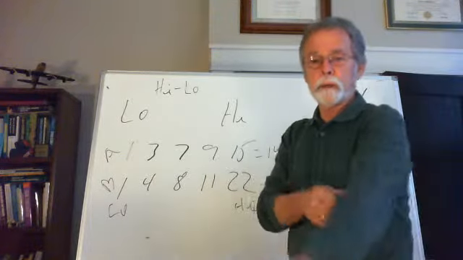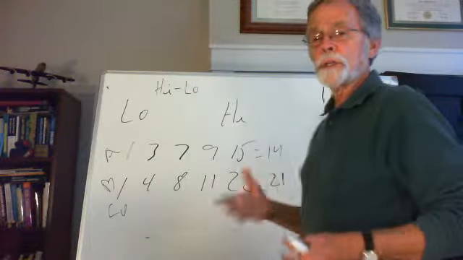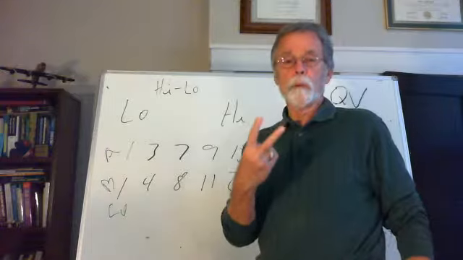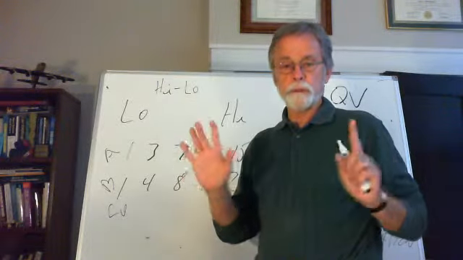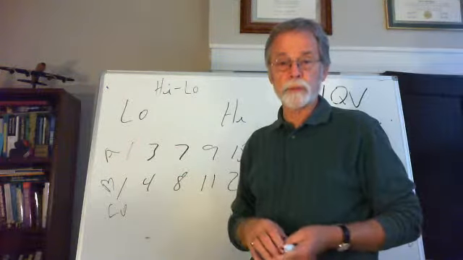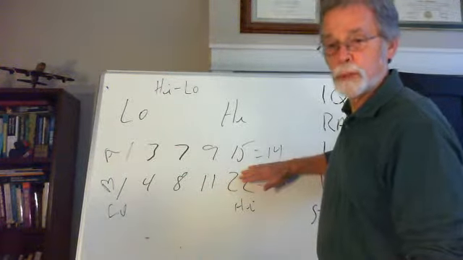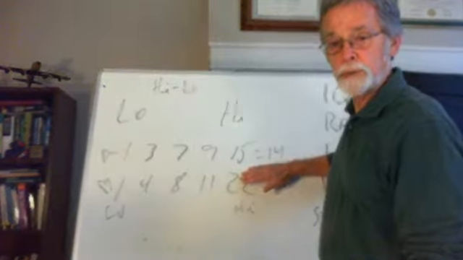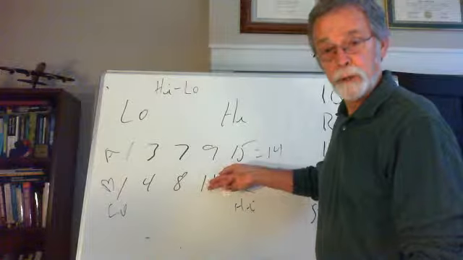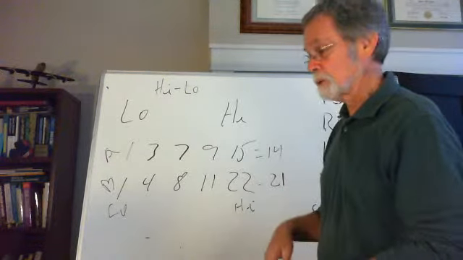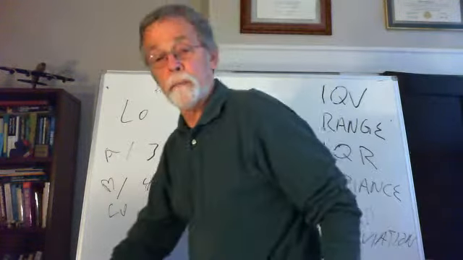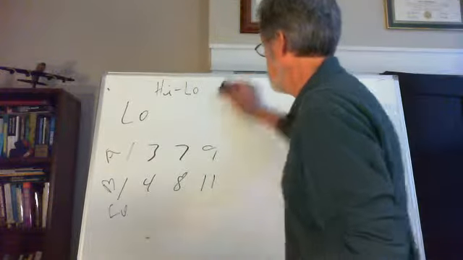The other point to make here, as an aside, is statistics really work when you've got two or more distributions. There are some statistics we'll see where if you just have one distribution, you can really understand some stuff. But things like this, if I just said the range of this was 14, we wouldn't know whether that's large or small relative to something else. So we need to have that something else, like another distribution or more distributions, to make some comparisons. And that's true for a lot of stuff we're talking about in this chapter, and in all the chapters of the text.